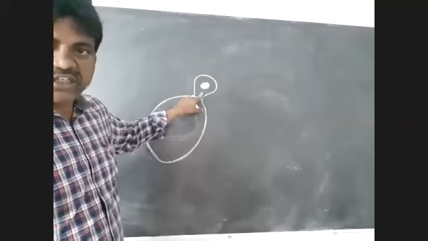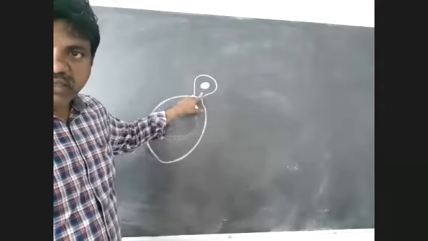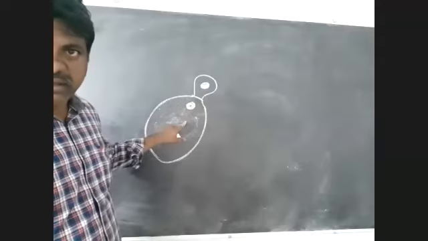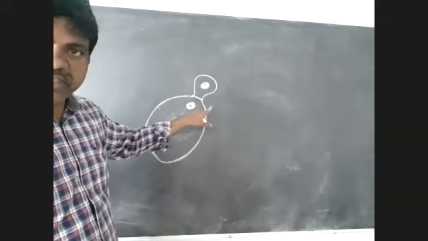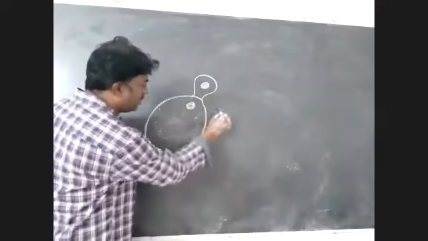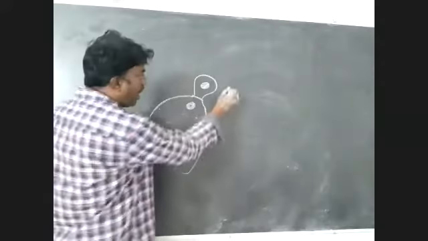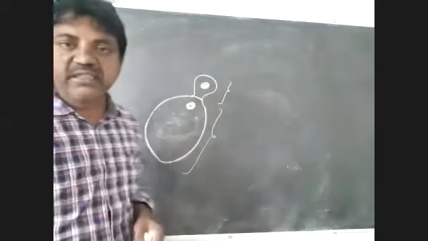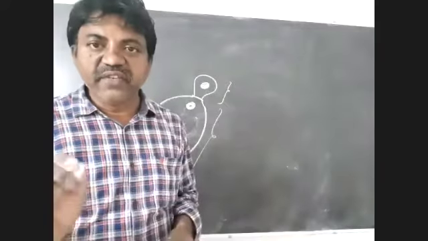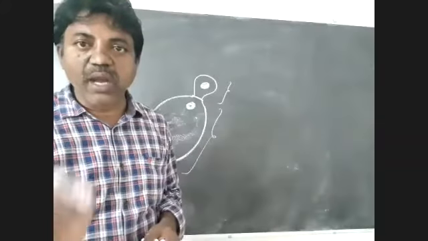This bud-like structure gets separated from the parental cell. So what happened in this process is that one cell is too large and the newly formed cell is smaller in size. That's why division is unequal.